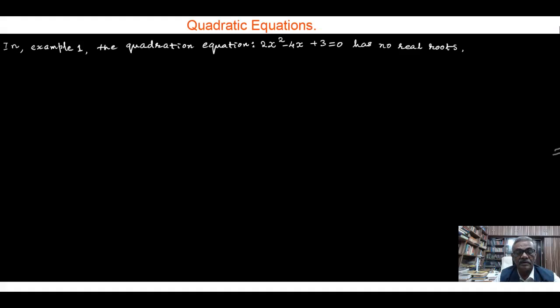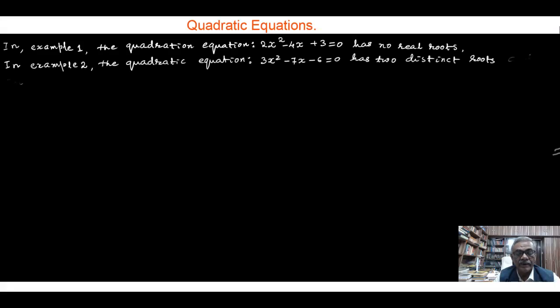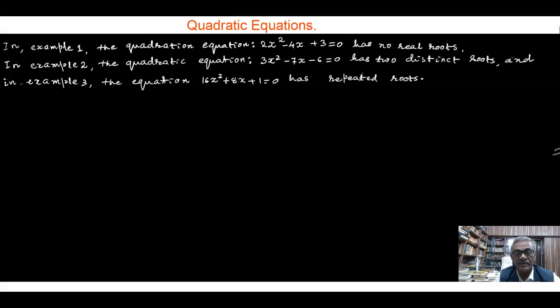Thus, in example 1, the equation 2x square minus 4x plus 3 is equal to 0 has no real root. In example 2, 3x square minus 7x minus 6 is equal to 0 has two distinct roots. And in example 3, the equation 16x square plus 8x plus 1 has a repeated root. Why does it happen like this?